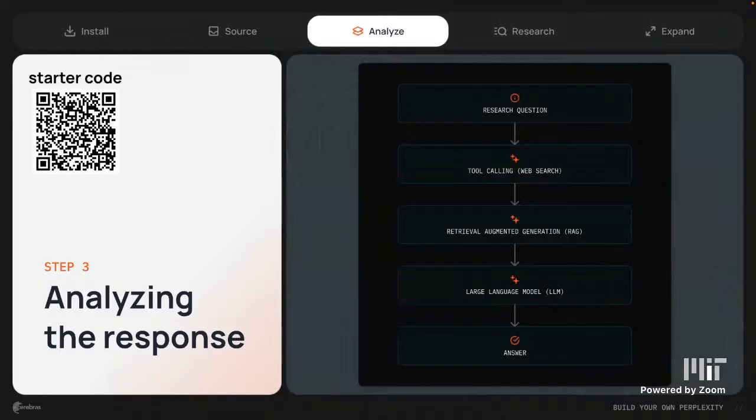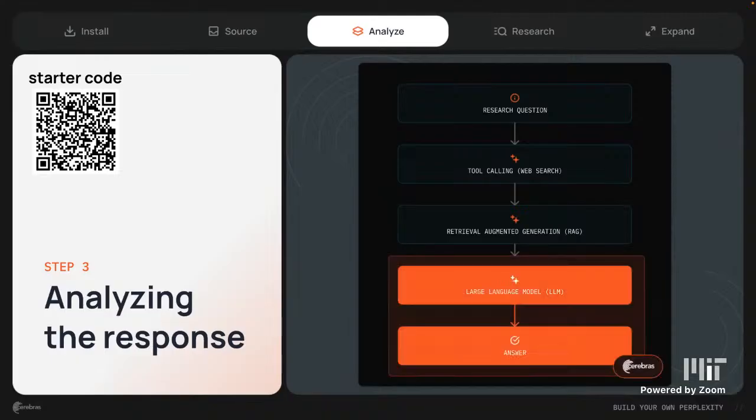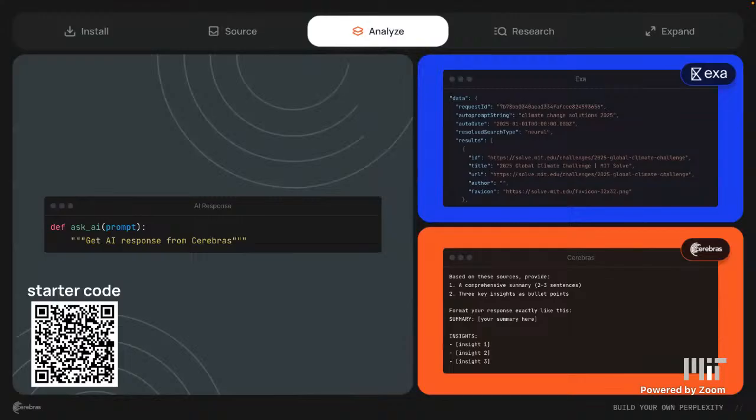Okay, so step 3 is analyzing the response, right? Because you have all of this content that you're bringing in from Exa, but you also now need to feed it to an LLM in order to actually generate the deep research, or start generating it. So that is going to begin with our Ask AI function, which is pretty standard. It's just a basic inference call to Cerebras. Our prompt, for example, would be: based on these sources, provide a comprehensive summary, and so on. Basically we're asking our agent to review all of the data that's being dumped from the Exa search and format it into a report that is readable by a person.